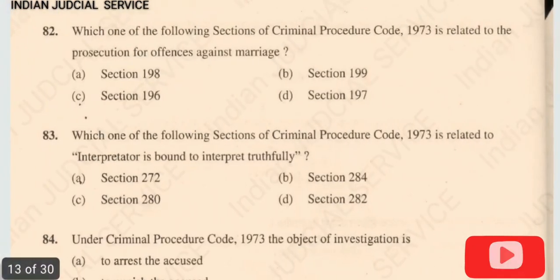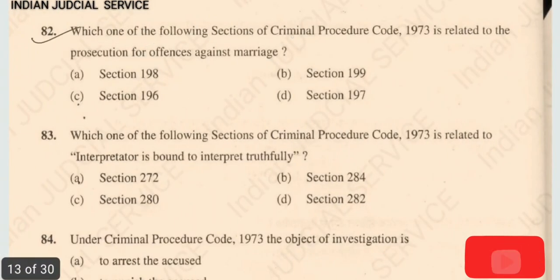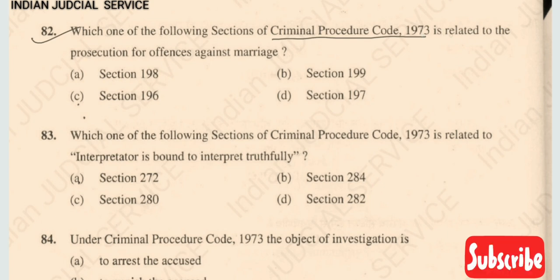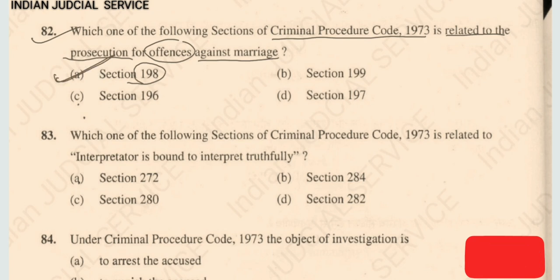Now question number 82. Which one of the following sections of Criminal Procedure Code 1973 is related to the prosecution for offences against marriage? The prosecution for offence against marriage is provided in section 198. So the answer of this question is option A. The prosecution for defamation is provided in section 199, and section 197 is related to the prosecution of judge or public servant. And the last one, section 196, is related to the prosecution for offence against the state and for a criminal conspiracy to commit such offence.